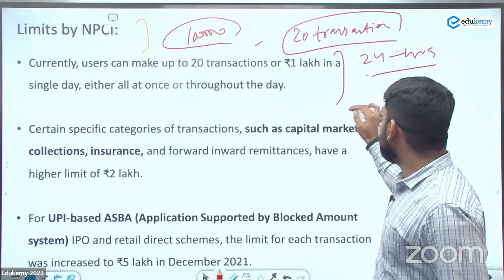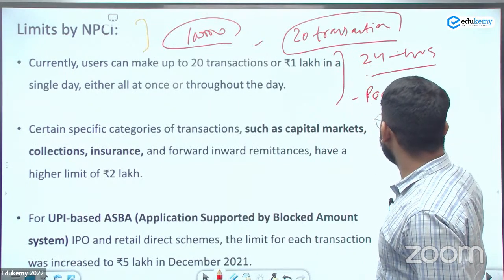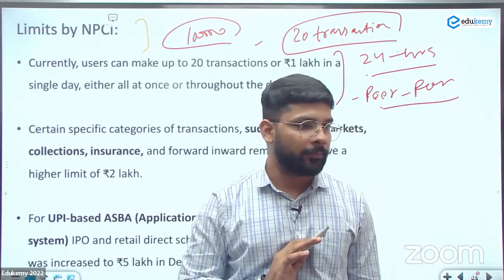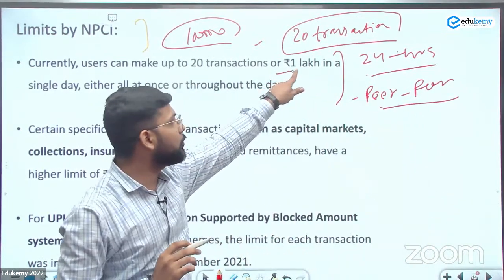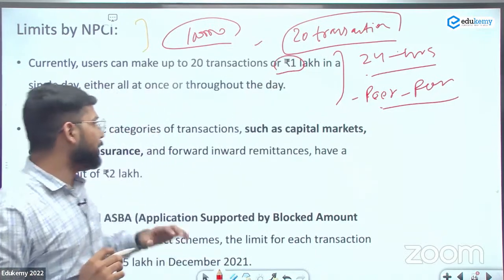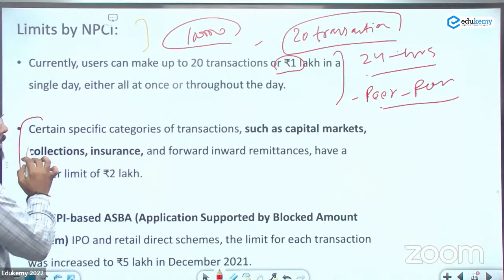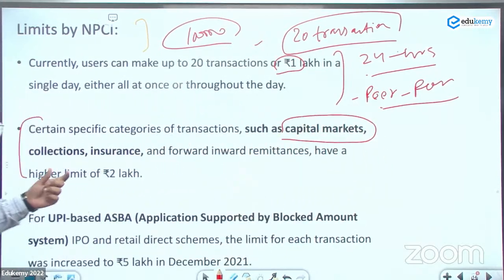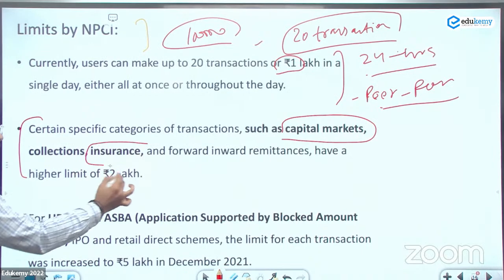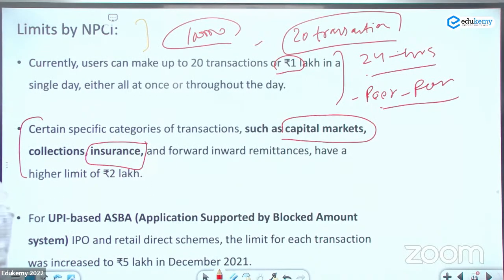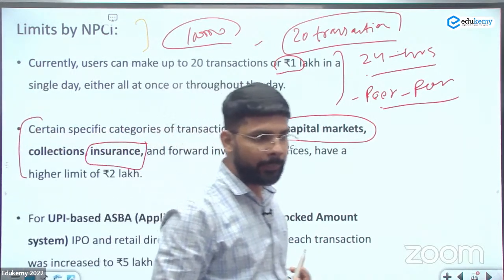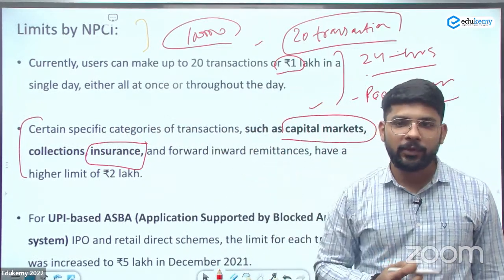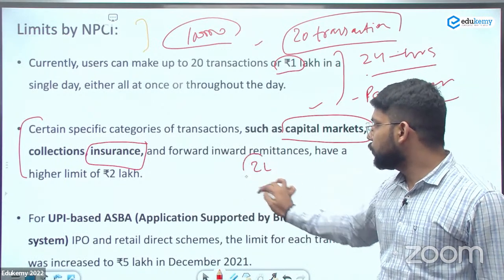This is the one case, when we are sending from peer to peer. Peer to peer means I am sending money to you and you are sending money to me. That's peer to peer. In that case, you cannot exceed 1 lakh. But there is a second condition also given. In the case of capital market, in the case of insurance, you can make a transaction up to 2 lakh rupees in a single day. कैपिटल मार्केट के केस में, इंश्योरेंस के केस में, यू कैन मेक अ ट्रांजेक्शन अप टू 2 लाख रुपी इन अ सिंगल डे.